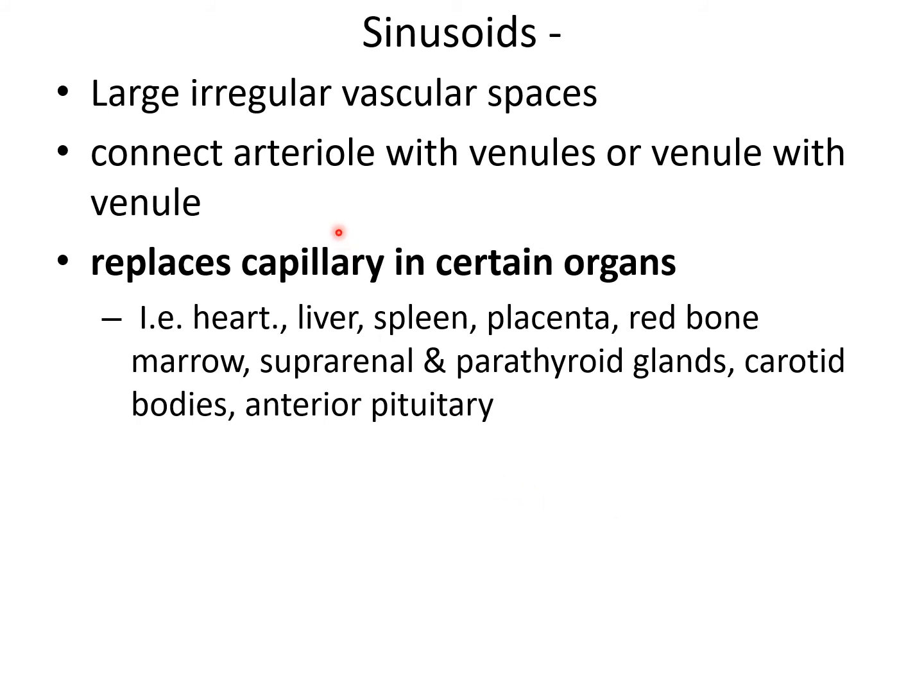Now sinusoid. So what is the sinusoid? It is a large irregular vascular space connecting the arterioles with venules or the venules with venules. It replaces capillaries in certain organs: heart, liver, spleen, placenta, red bone marrow, suprarenal gland, parathyroid gland, the carotid body, and the anterior pituitary gland. In these organs, instead of capillaries, there is a sinusoid.